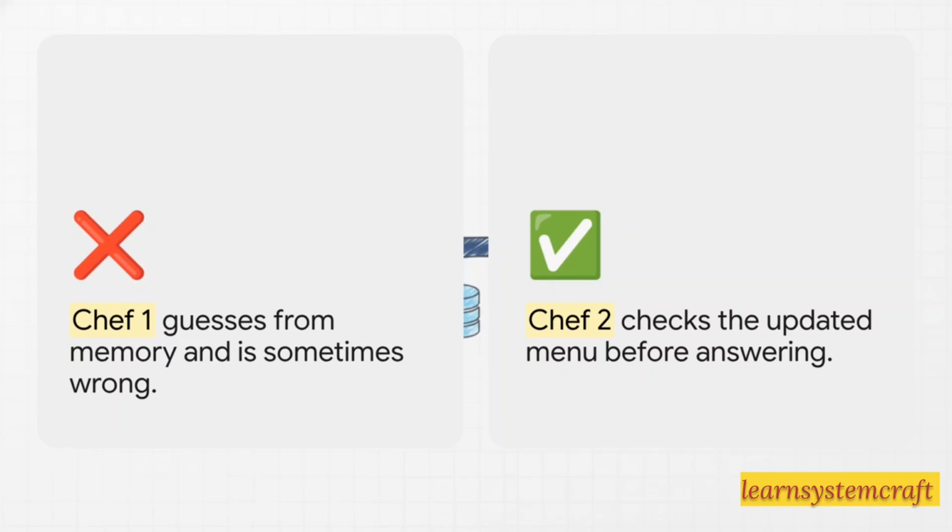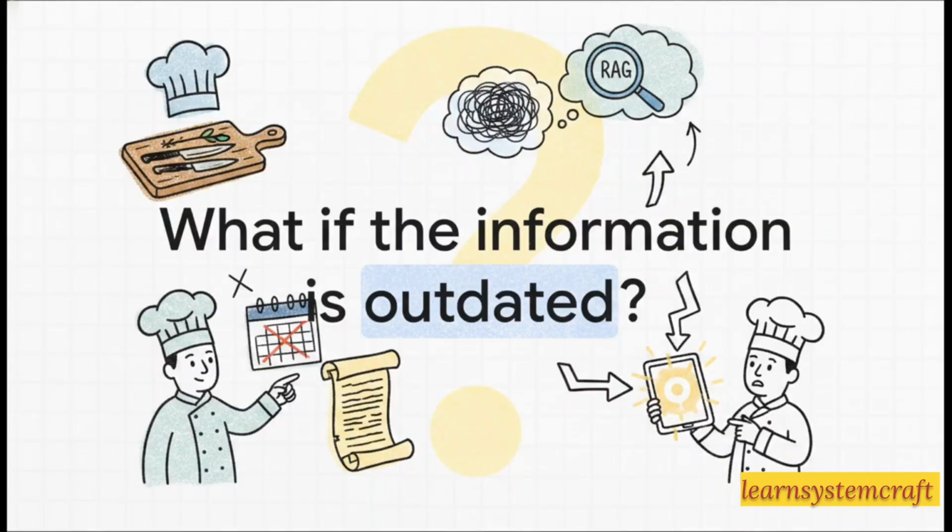He is just guessing. Now look at chef number 2. This chef does something entirely different before opening his mouth. He actually walks over, checks the daily kitchen board, and looks at the updated menu before answering. Then he turns to you and says confidently, "Today's special is grilled chicken and lemon rice." His answer is accurate, it's updated, and it's completely reliable. But wait, what if the information on the chef's kitchen board is outdated? How does that second chef guarantee that the facts he's reading are perfectly accurate right up to this very minute?